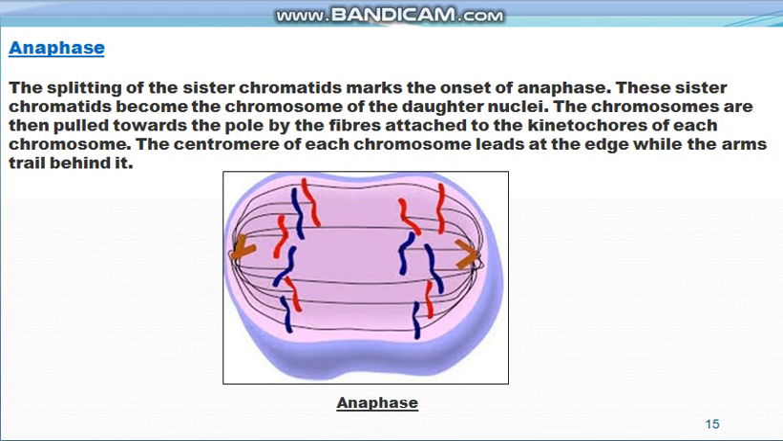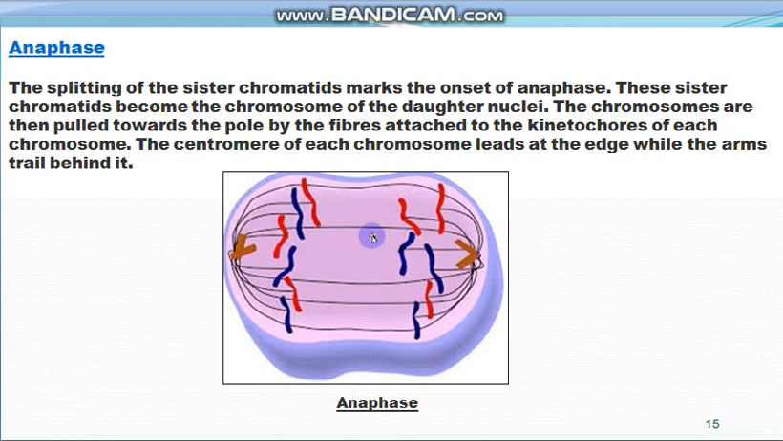Then the next stage is the anaphase stage. This is a very rapid phase. This is the third phase actually of the mitosis. This is a very rapid, fast stage, and in this stage the splitting of the sister chromatids marks the onset of the anaphase. So the two chromatids of the chromosomes are split now, and these sister chromatids become the chromosomes of the daughter nuclei.